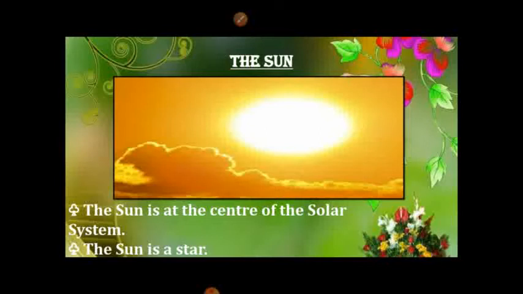It is self-luminous, so it gives light on its own. The surface temperature of the sun is about 6000 degrees Celsius. It is a source of light and heat energy to the entire solar system. Sunlight takes about 8.3 minutes to reach the earth. 1.3 million earths fit inside the sun.